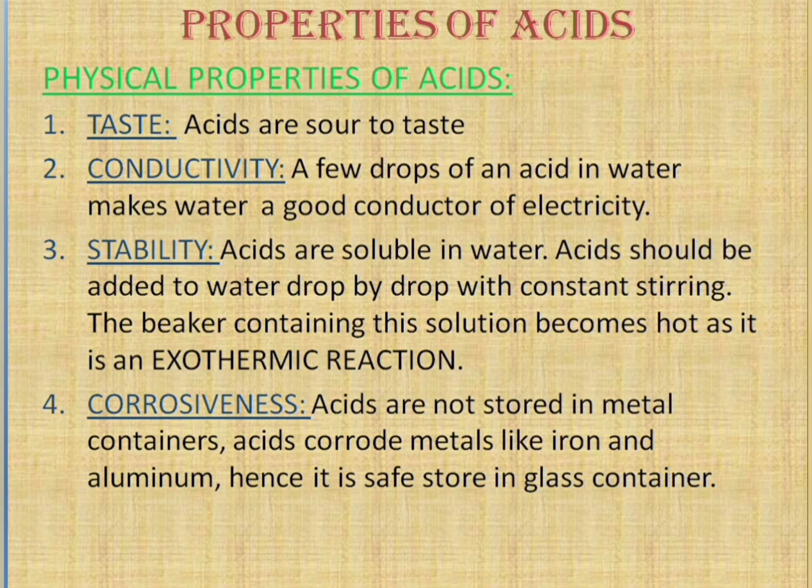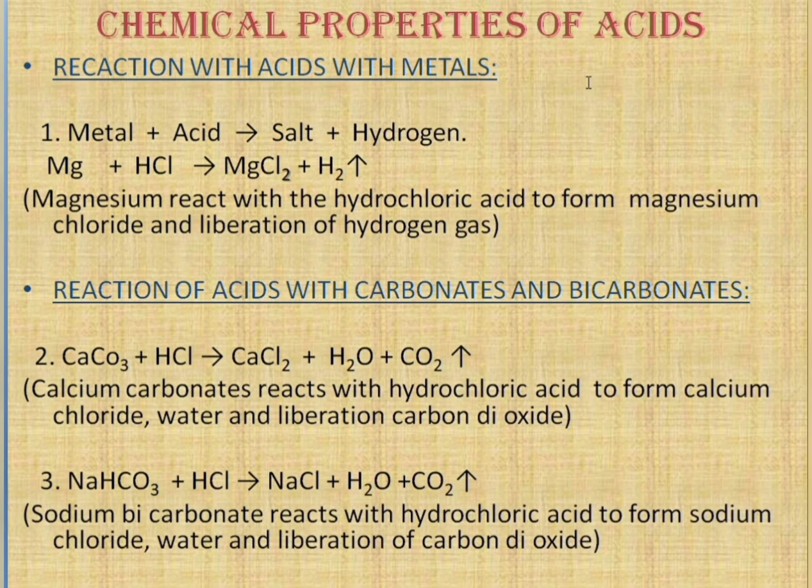Coming to the chemical properties of an acid. First, the reaction of acids with metals. When an acid reacts with a metal, it forms salt and hydrogen gas. Here is one example: I have taken magnesium as the metal and HCl as the acid. Magnesium reacts with HCl to form MgCl2, magnesium chloride, plus hydrogen gas, which is liberated. So when an acid reacts with a metal, it forms salt and hydrogen gas.